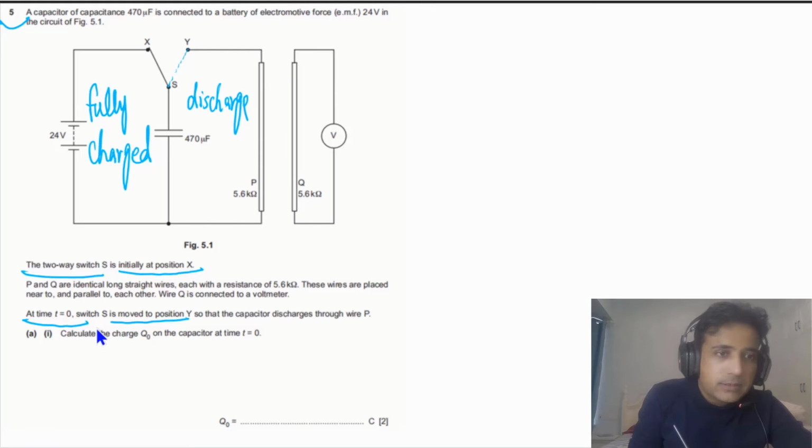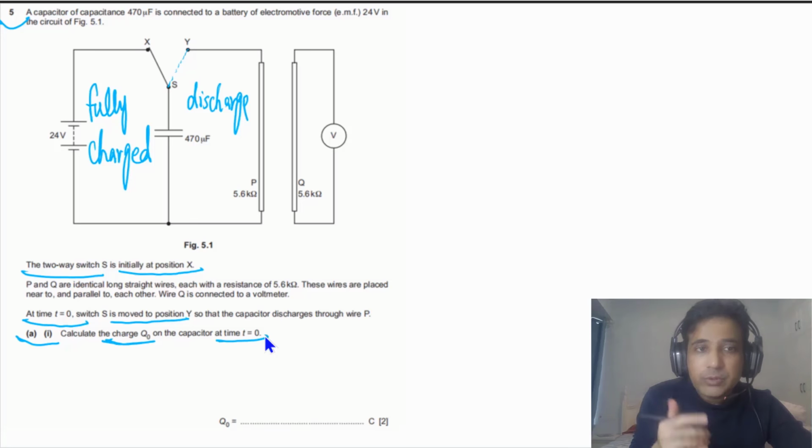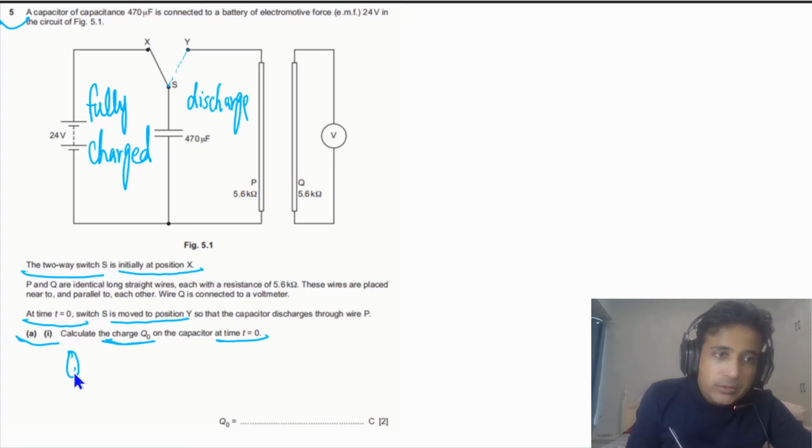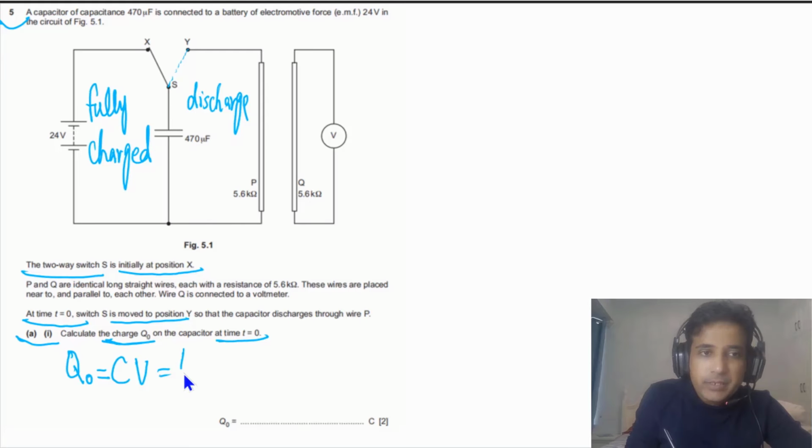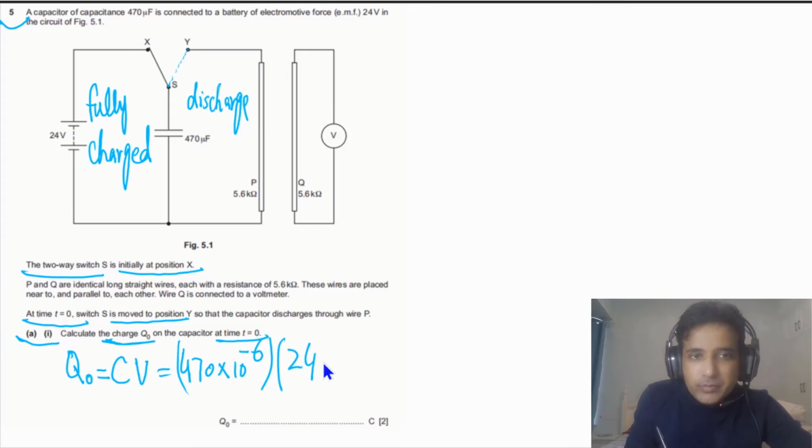For this discharging circuit, for part A1, we need to find the initial value of Q, Q naught, at time t = 0. Q naught is equal to the total charge stored on the capacitor, and the total charge stored on the capacitor will be equal to C times V. In this case, the capacitance of the capacitor is given, that is 470 microfarad. And also we have the value of V, that is equal to 24 volts. If we solve this, our final answer will be 0.011 coulombs to 2 significant figures.